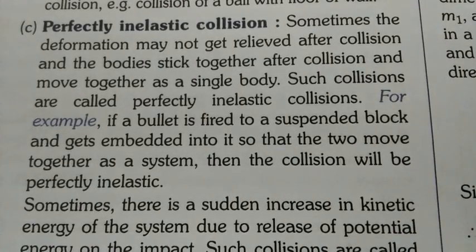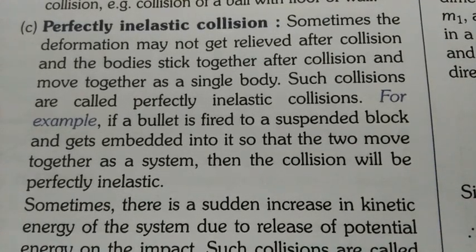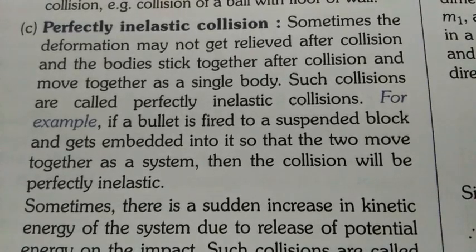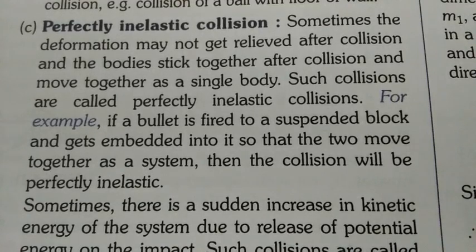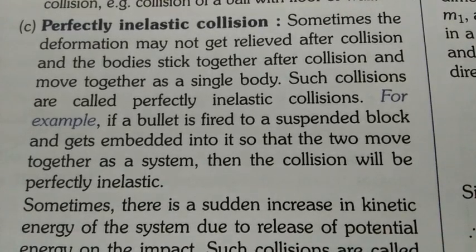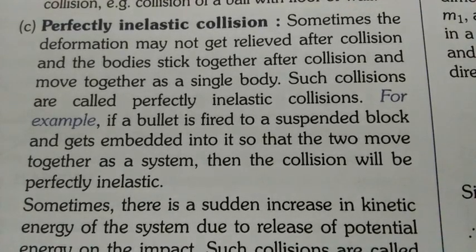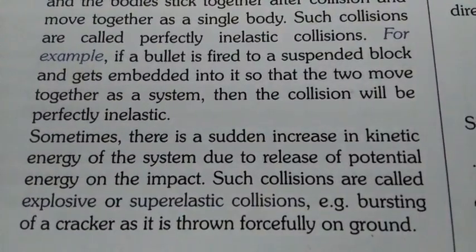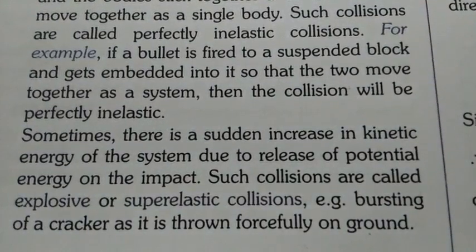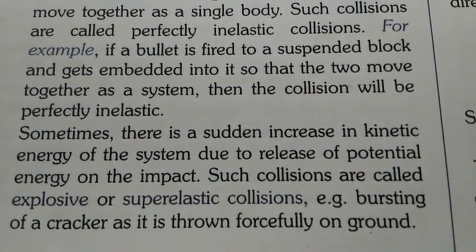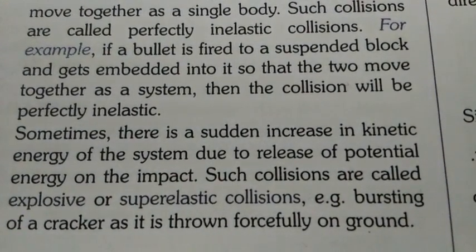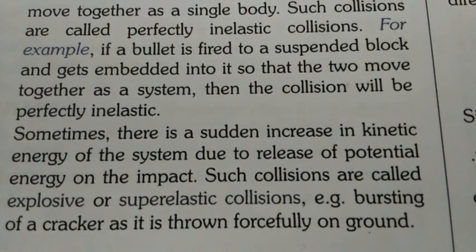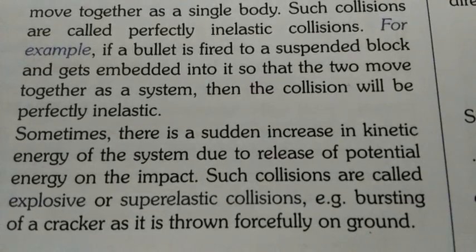So if two bodies collide with each other and after collision they become one body, a system they create, such types of collisions are called perfectly inelastic collisions. To explain, if a bullet is fired into a suspended block and gets embedded into it so that the two move together as a system, then the collision will be perfectly inelastic.